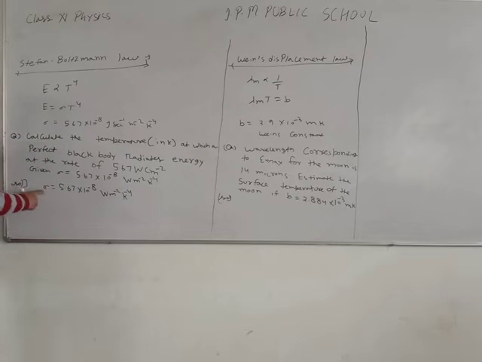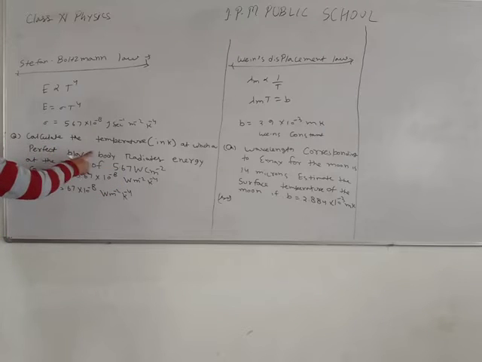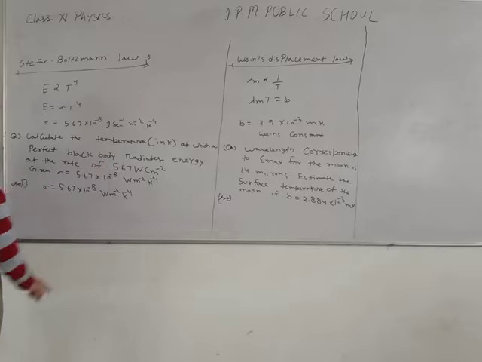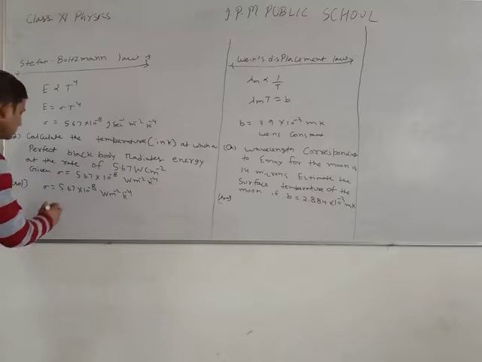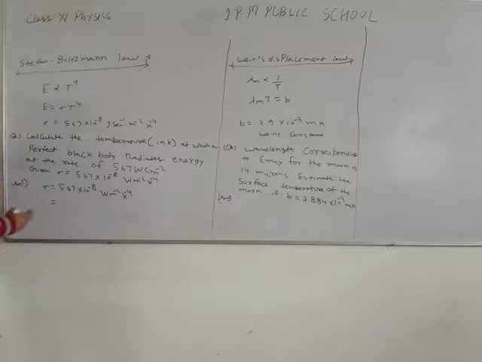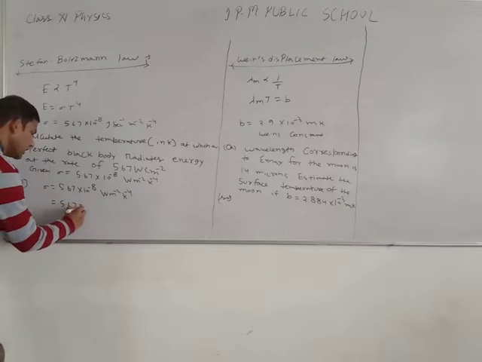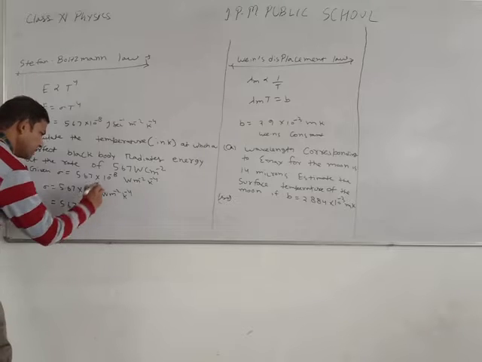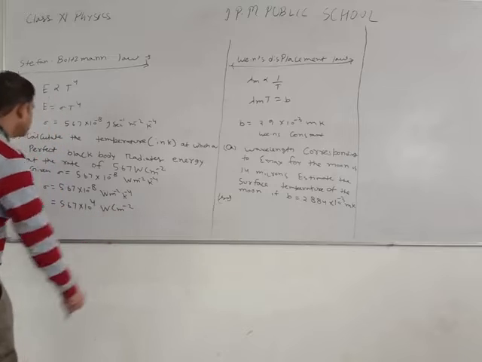It means the value of sigma is in SI units, but the rate at which the black body radiates energy is given in CGS units, so we will convert this. We multiply 5.67 by 10 to the power 4 to get watt meter to the power minus 2.